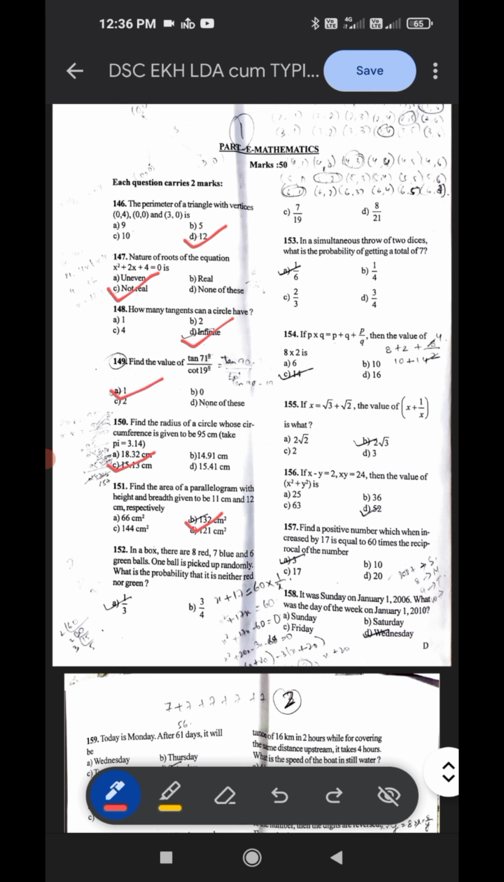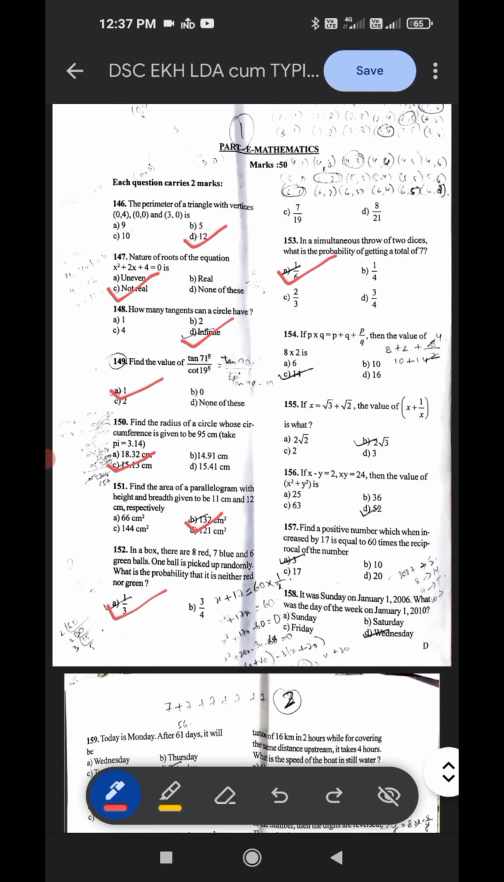In a box there are 8 red, 7 blue and 6 green balls. One ball is picked up randomly. What is the probability that it is neither red nor green? The correct answer is 1 by 3. Next question, in a simultaneous throw of 2 dice, what is the probability of getting a total of 7? The correct answer is A, 1 by 6.